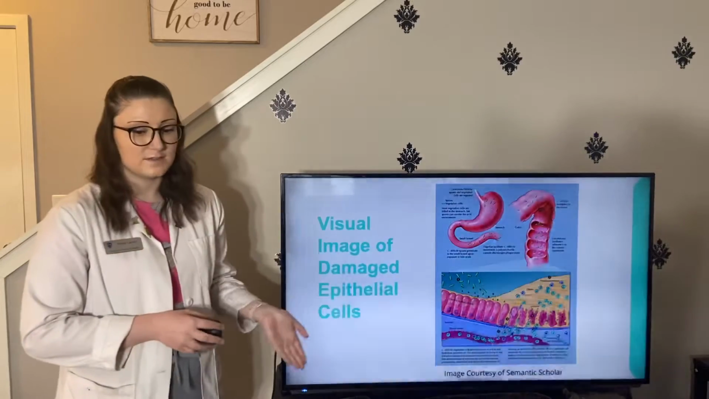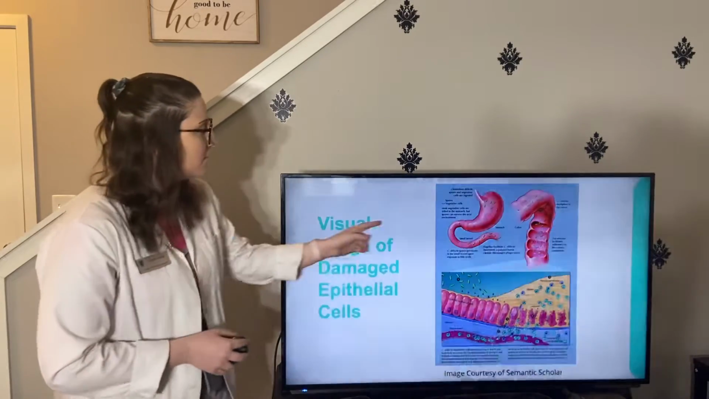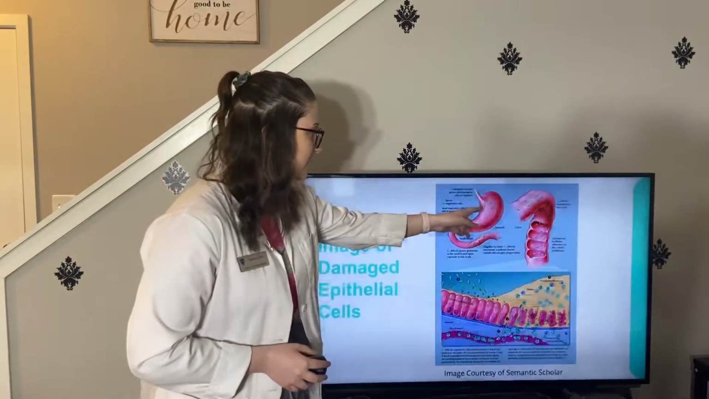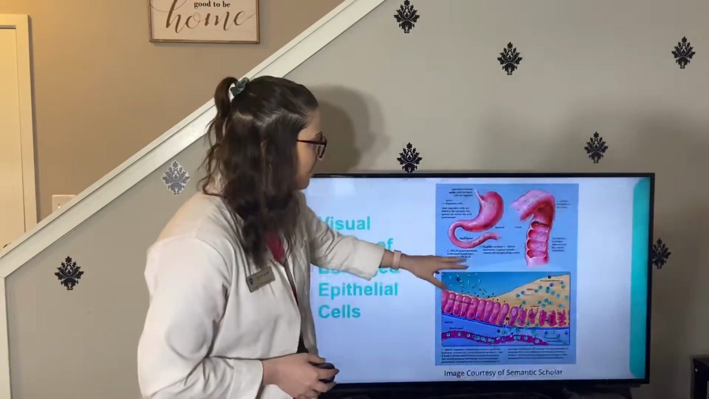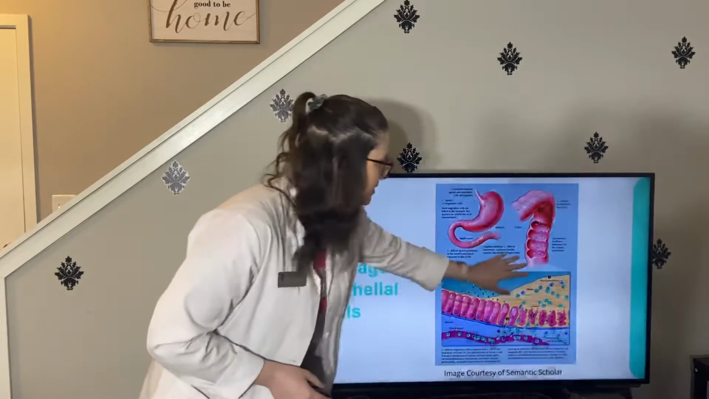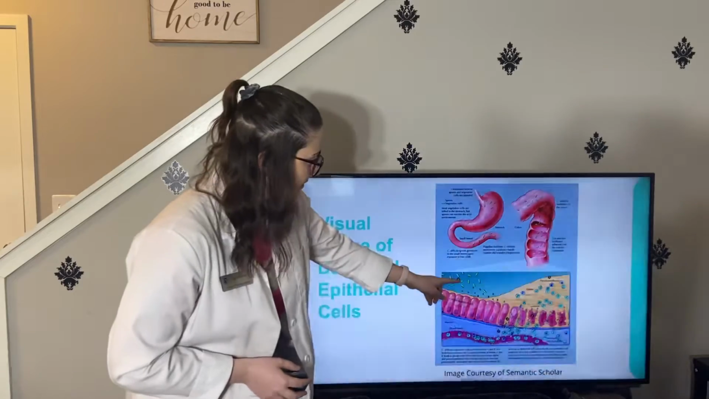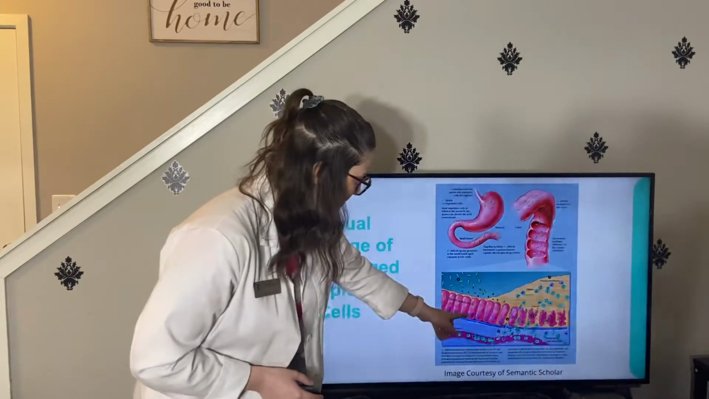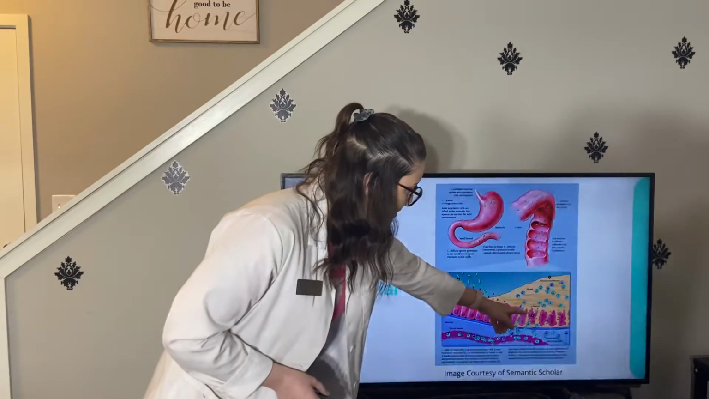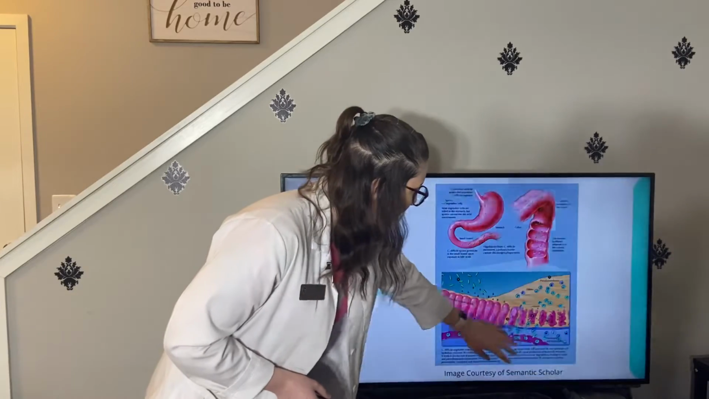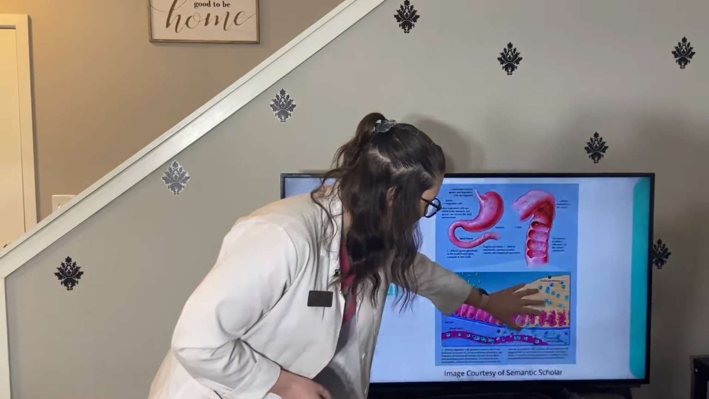So here's a really good image of the damaged epithelial cells. We can see the spores and the vegetative cells here in the stomach moving through the small bowel into the colon. And then we have a really good close-up view here of the vegetative cells coming into the epithelium, killing off our cells, and they necrosize. And then we have the pseudomembranes and the mucus coming out.